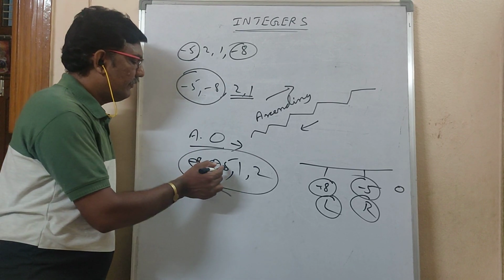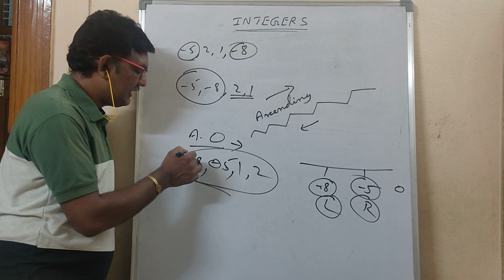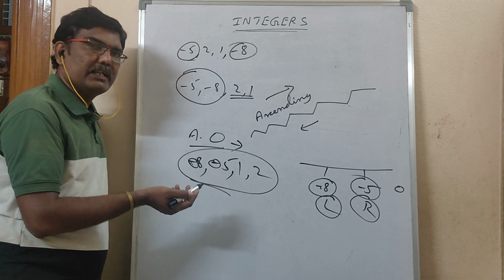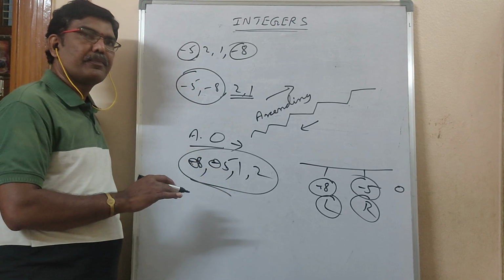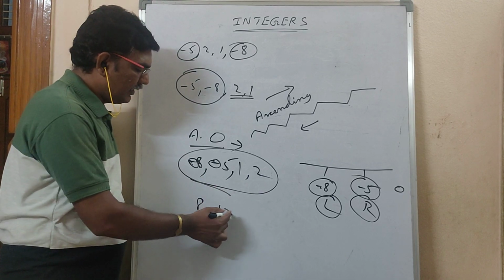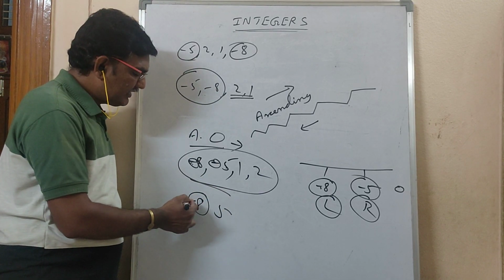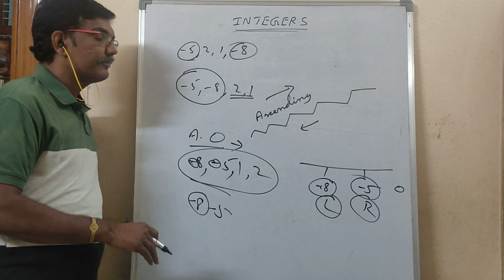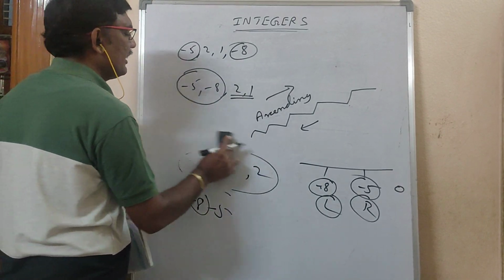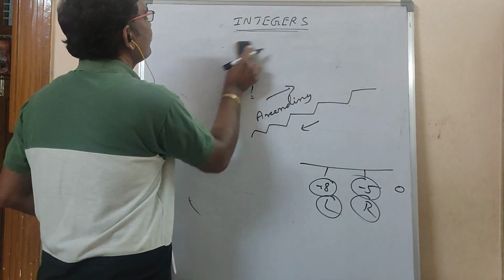Okay, means 5 and 8. 8 is greater, but it is having which symbol? Both are having minus symbols. So minus 8 is smaller. If 8 and 5 are there, 8 is bigger, or not? If minus is there, it becomes a smaller one. Okay. Next, remaining, you do it.